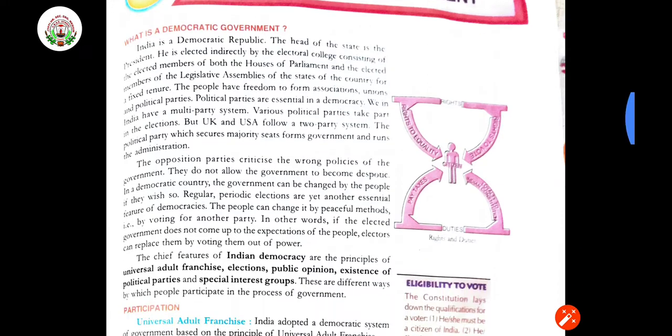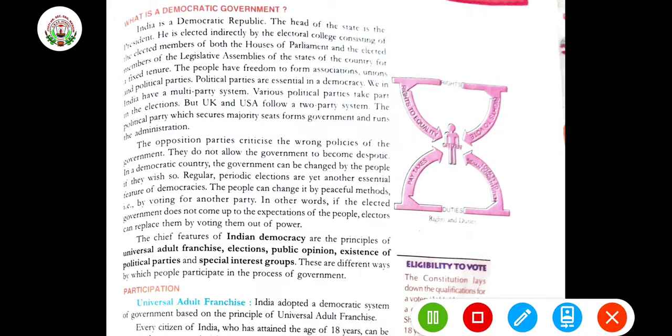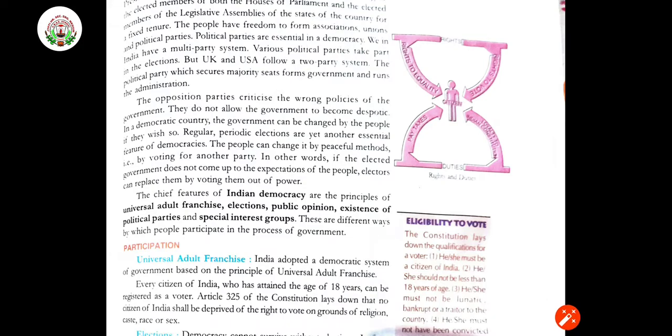The opposition parties are also there, those who also participated but did not get the maximum number of votes. So they are the opposition party, and what they are going to do is criticize the wrong policies of the government.